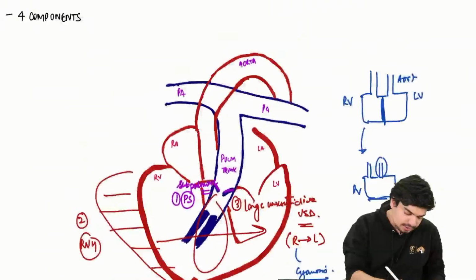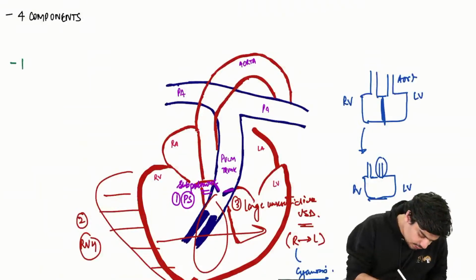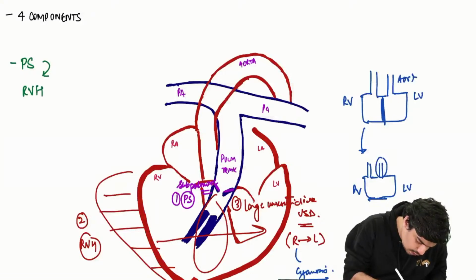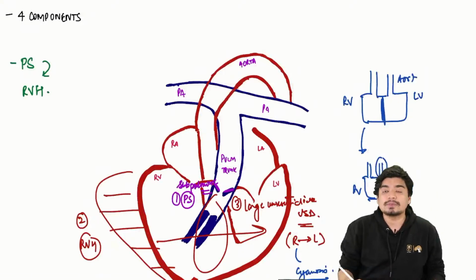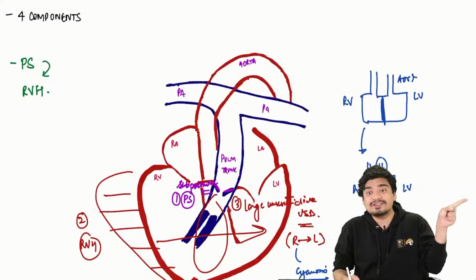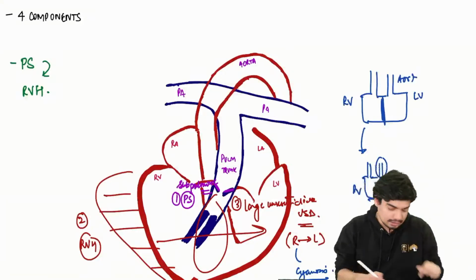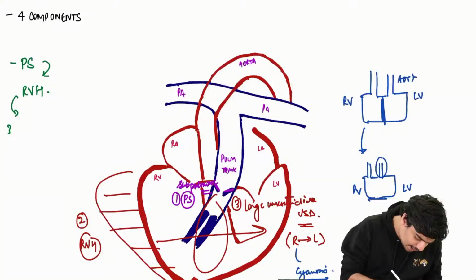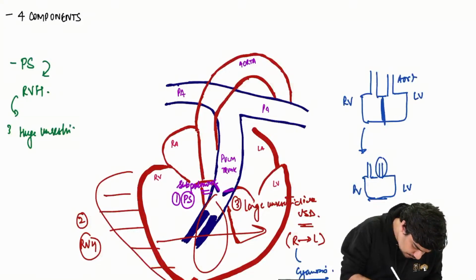So what are the 4 components of tetralogy of Fallot? First, you will have pulmonary stenosis. That will give rise to right ventricular hypertrophy. The right ventricle will pump the blood from right side to left side through a huge VSD. So this gives rise to the third component, that is a huge unrestrictive VSD.